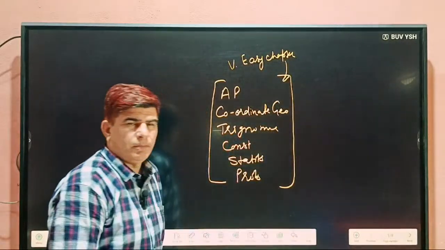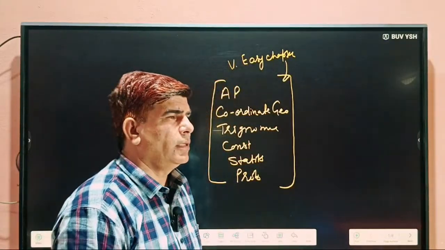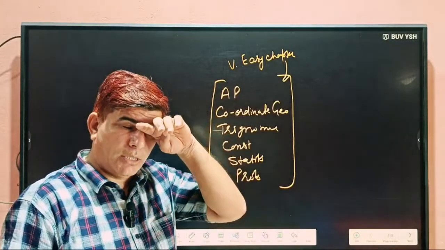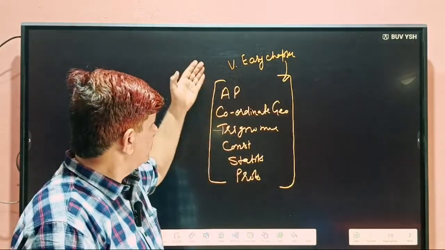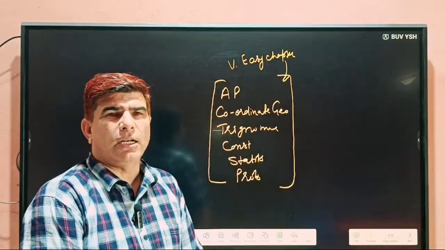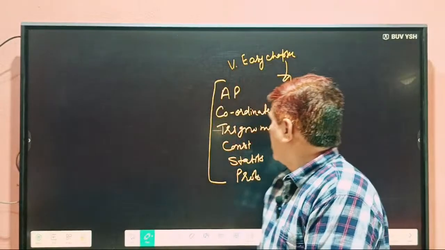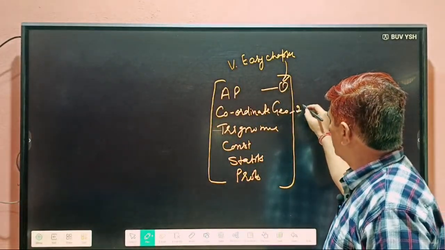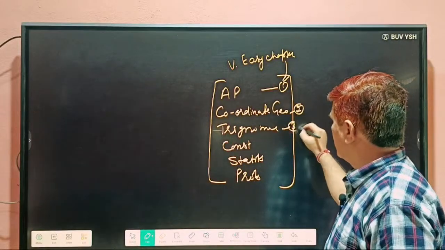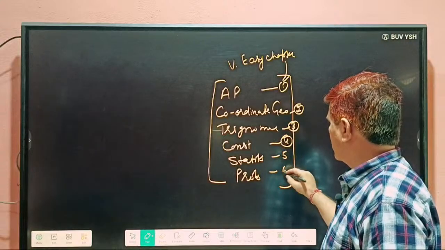Sometimes some students are not working and are not able to understand any topic in 10th class. So they can revise these chapters and try to understand them. One chapter, 2, 3, 4, 5, and this 6 chapters.